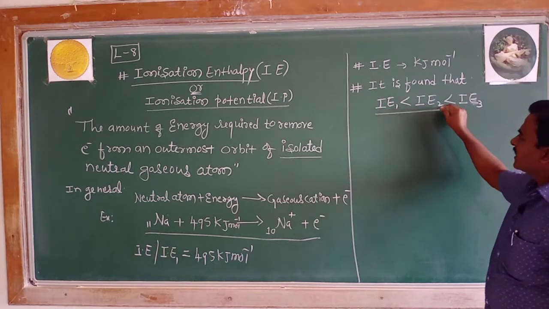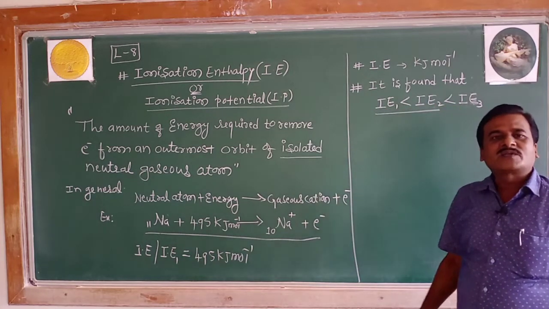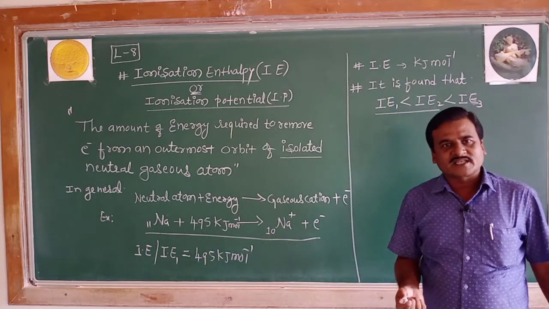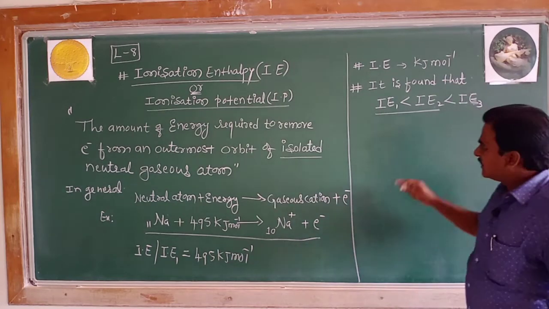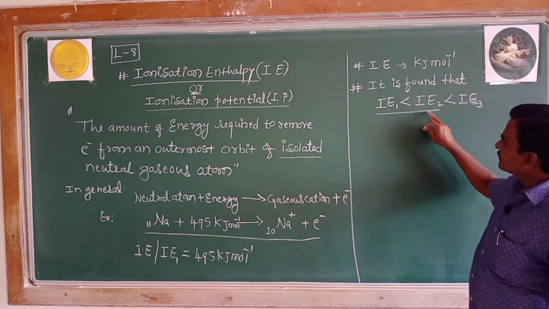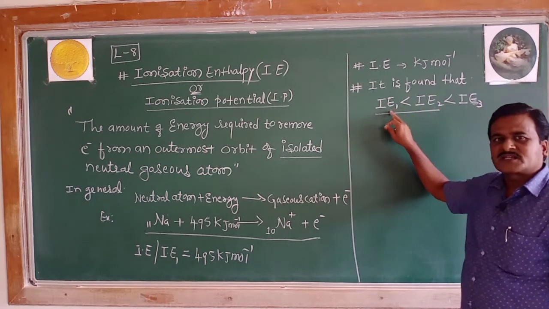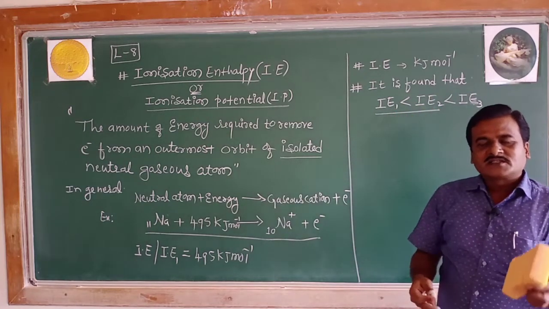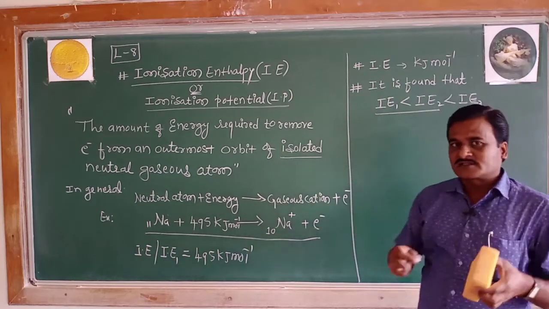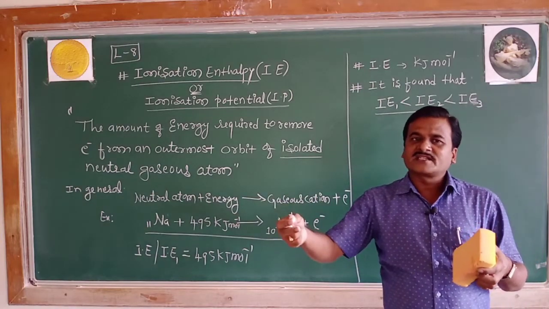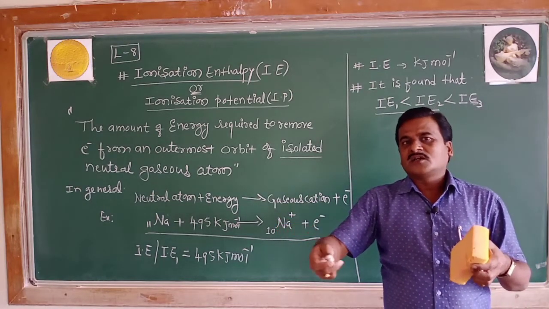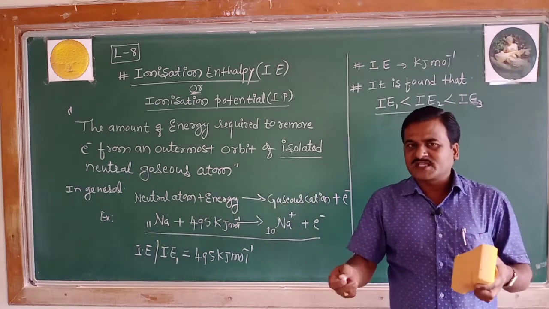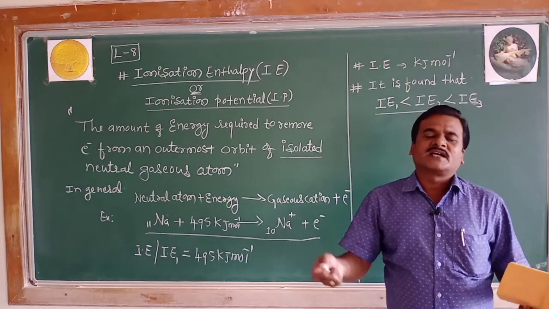Why is the second ionization enthalpy always higher than the first ionization enthalpy? Because in the second ionization enthalpy the electron is being removed from the cation, from the ion with high nuclear charge.